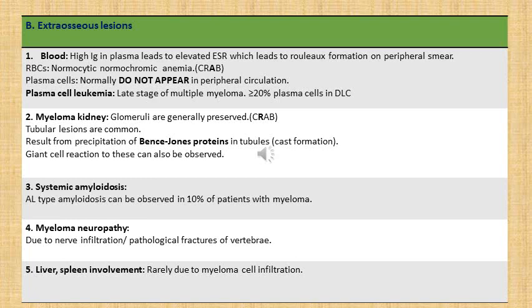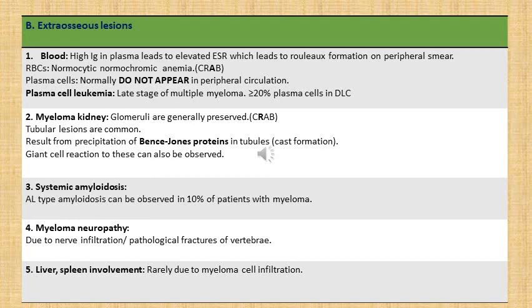So we have discussed the osseous lesions of multiple myeloma, where clinically we see these osteolytic lesions or punched out lesions on X-ray, and on microscopy we can see a large number of myeloma cells as well as their variant forms on bone marrow aspiration. Now coming on to extraosseous lesions. First is blood. High immunoglobulins in plasma lead to an elevated erythrocyte sedimentation rate, which leads to rouleaux formation on peripheral smear. Now these rouleaux appear as a stack of coins on peripheral smear.